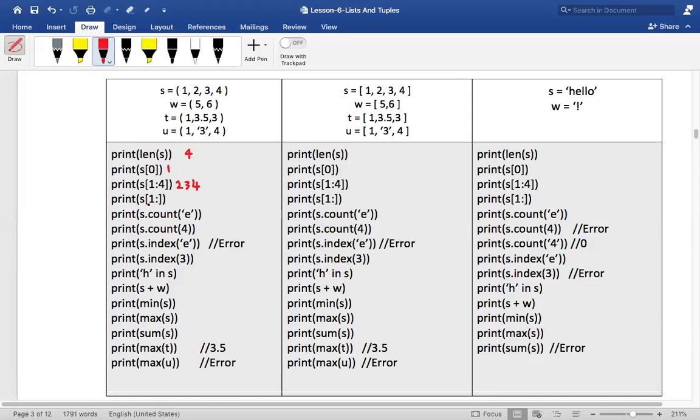Now what about this one? 1: means what? From 1 till the end. This means if you are not given any end point, it means till the end. Therefore, it would be 2, 3, and 4.